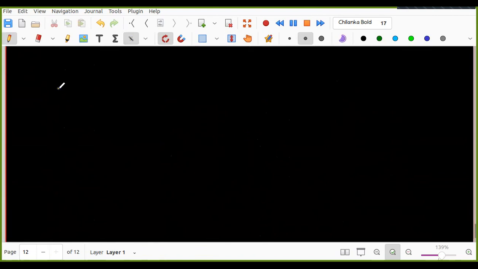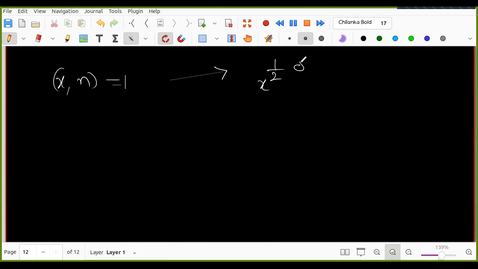Now the problem is given like this. Suppose the GCD of x and n is equal to 1. Now prove that x power half phi of n is congruent to 1 mod p. Prove this. Is it okay?